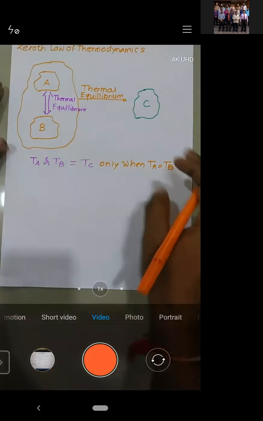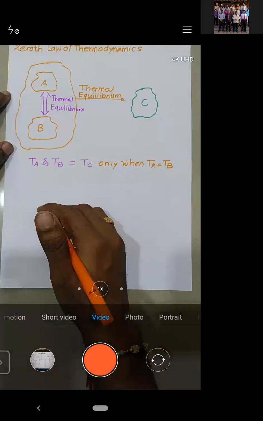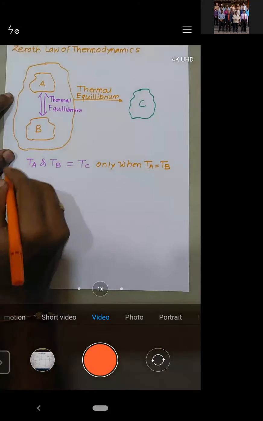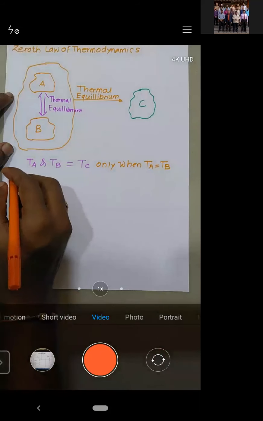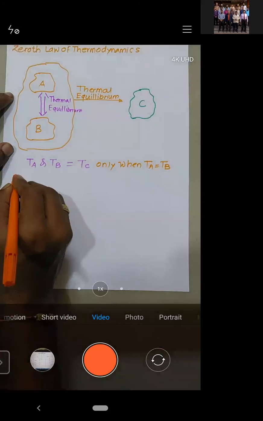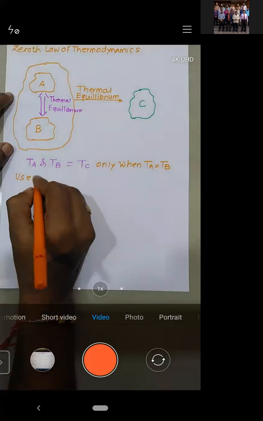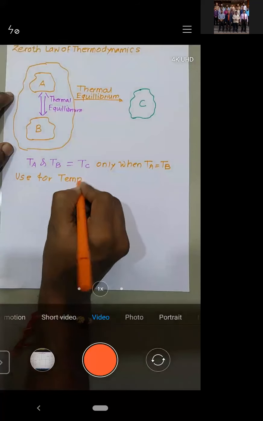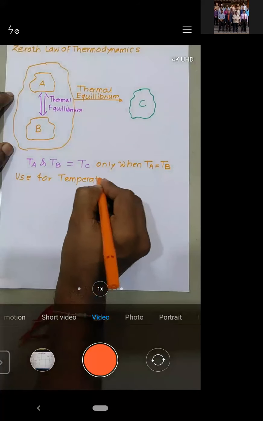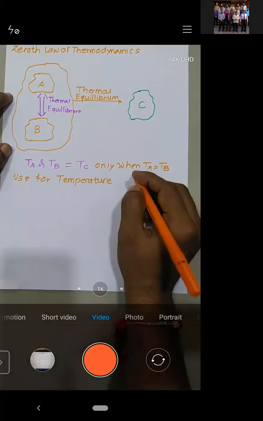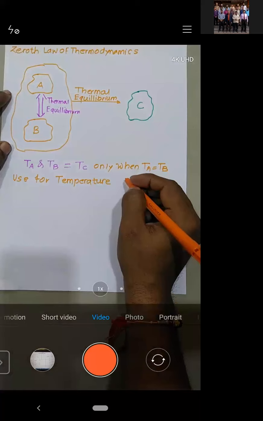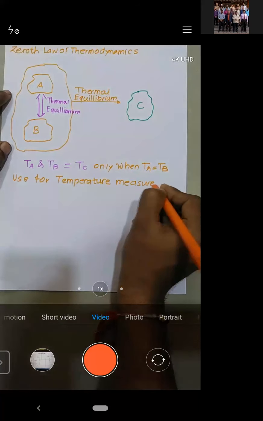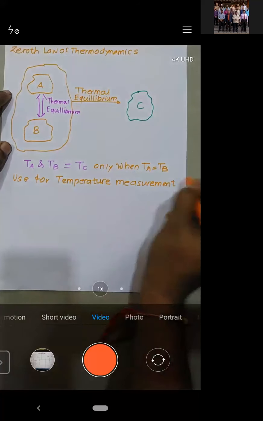Okay, now see, what is the use of this law? This law is only used for temperature measurement. So this is the use of the zeroth law: temperature measurement. Okay, see, I will give a simple example.